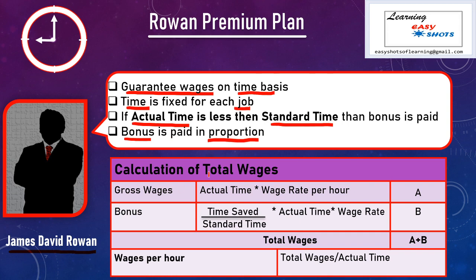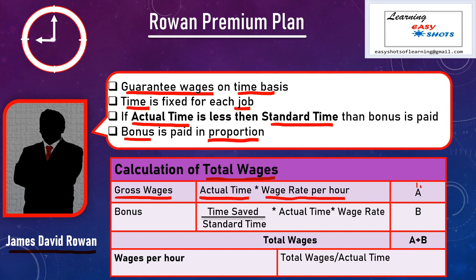So to calculate total wages under Rowan Premium Plan, first we have to calculate gross wages. Our formula is same, that is actual time or time taken by the worker to complete the job into wage rate per hour.